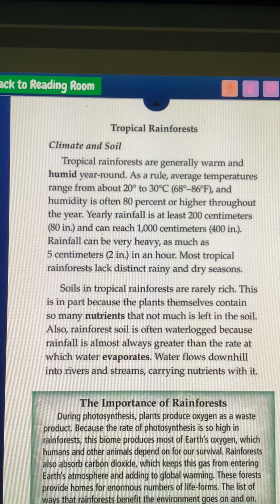Rainforests also absorb carbon dioxide, which keeps this gas from entering Earth's atmosphere and adding to global warming. These forests provide homes for an enormous number of life forms. The list of ways that rainforests benefit the environment goes on and on.